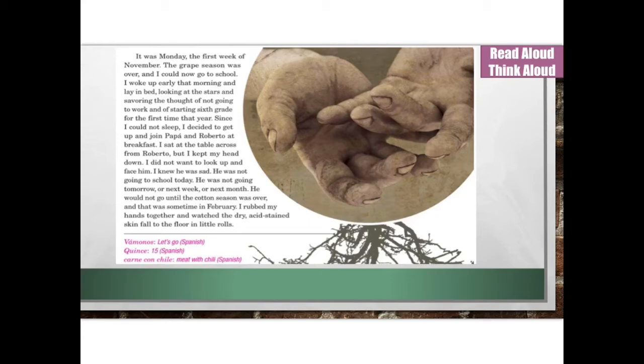Wow, that last sentence was a really great visual of rubbing his hands together and the skin falling into little rolls. Okay, two questions I'd like you to think about. Why does Panchito have to wait until November to go to school? And why doesn't Roberto get to go to school until February?